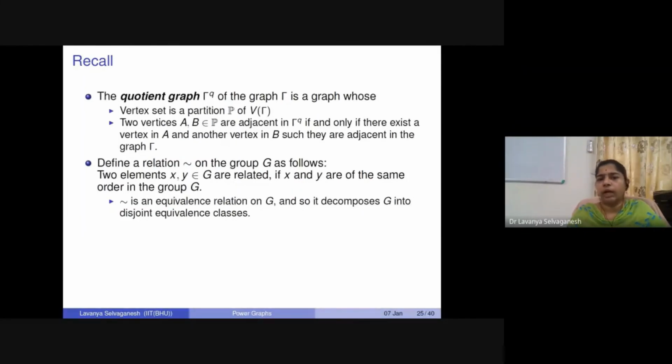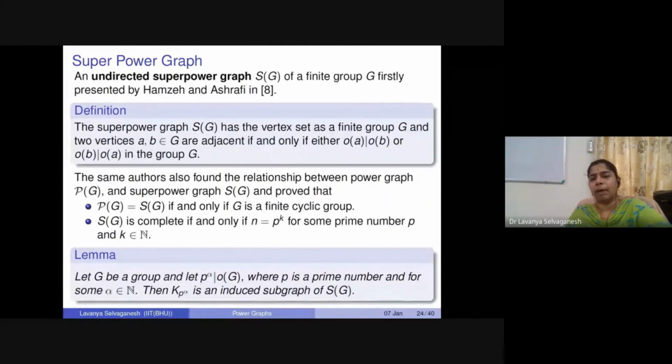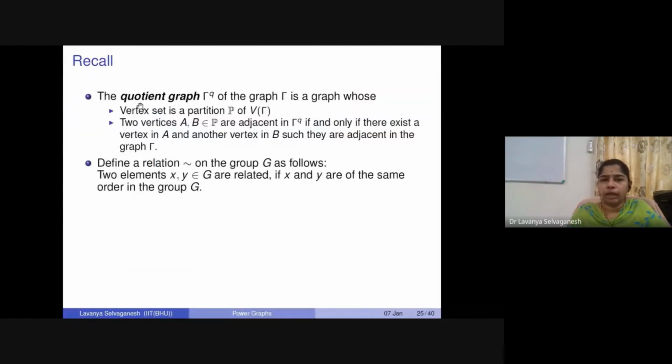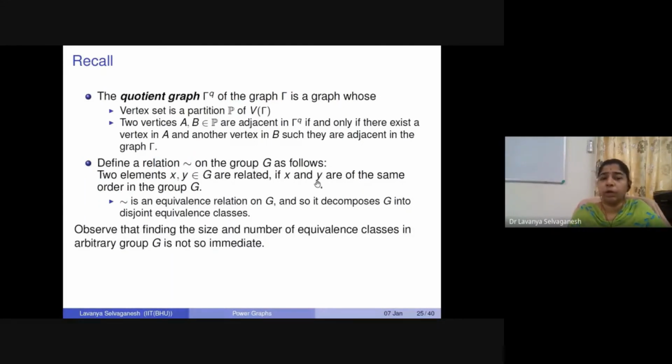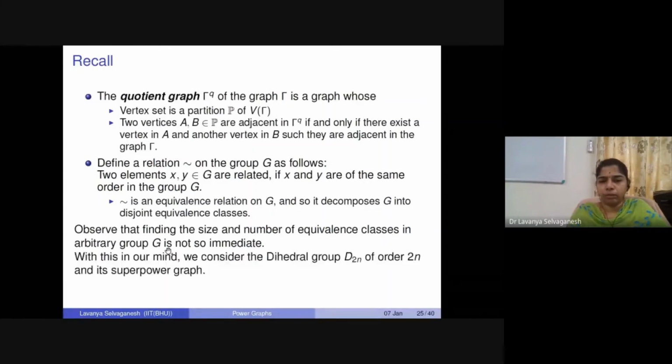Of course, we are trying to find out what the structure of a superpower graph will be. To see that, we want to talk about decomposing the graph into equivalence classes. In general, this is not immediate for every group. Unless we know the structure of a group, finding the number and size of equivalence classes in an arbitrary group is not that immediate. So to begin with, let us start with the dihedral group D2n of order 2n.